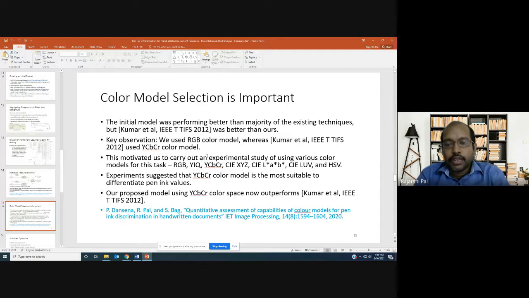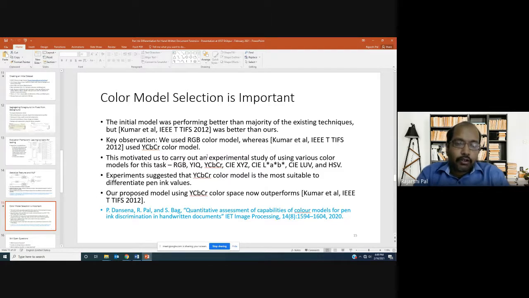So we selected initially 7 color models as listed here: RGB, YIQ, YCBCR, CIE XYZ, CIE Lab, CIE LUV, and HSV color models. Some of these color models are being used by some of the earlier models.